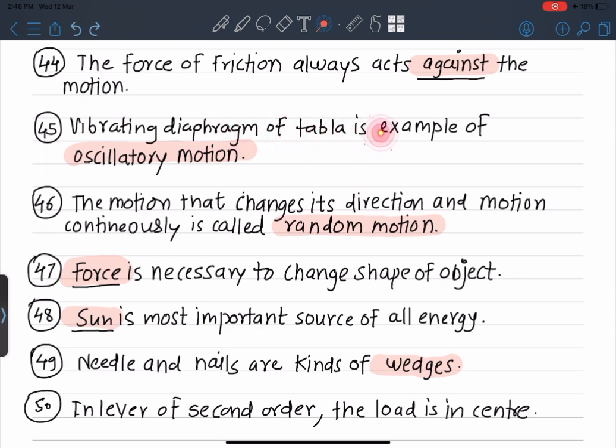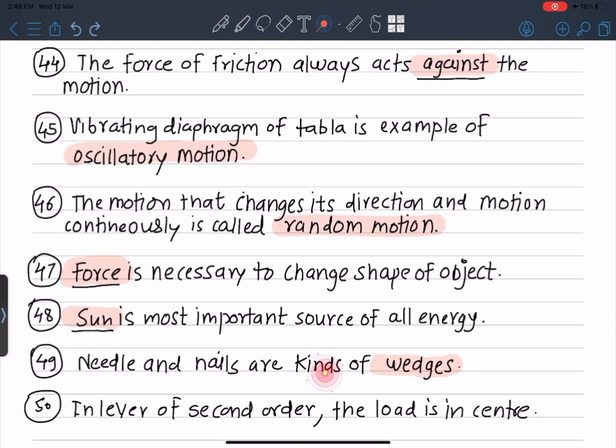The vibrating diaphragm of a tabla is an example of oscillatory motion. The motion that changes its direction continuously is called random motion. Force is necessary to change the shape of an object. The Sun is the most important source of all energy.